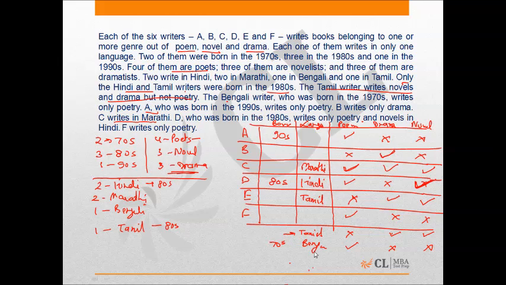Now the person who writes in Bengali was born in 70s and writes only poem. So it has to be F only because the rest are all filled, and B writes drama only. A writes poem only, but he was born in 90s, so he cannot be that person. Has to be F. So F, born in 70s, writes in Bengali.